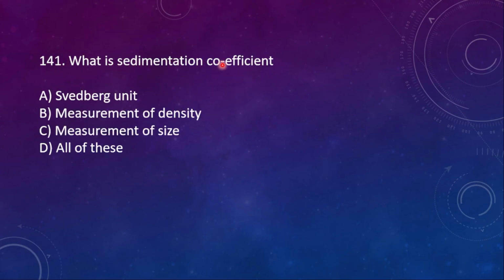141. What is the sedimentation coefficient? Option A, Svedberg unit, yes. B, measurement of density, correct. C, measurement of size, yes, it is also correct. So all of these are correct. Sedimentation coefficient means whatever we write as 70S or else 80S for ribosome, that S means sedimentation coefficient. Okay, it is also called Svedberg unit. It is used for the measurement of the density and then size of the ribosome.